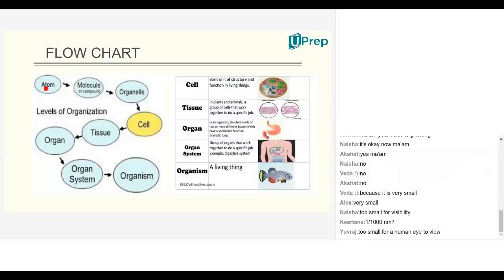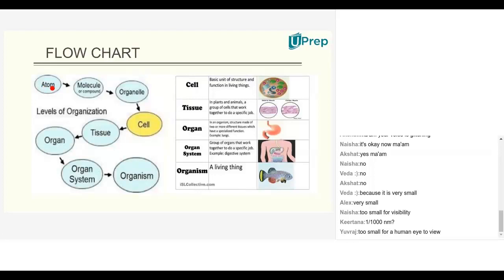An atom will be in micrometers or nanometers in size. Micrometers means 10 to the power of minus 6 meters, that is 0.000001 meters. Nanometers means 10 to the power of minus 9 meters.